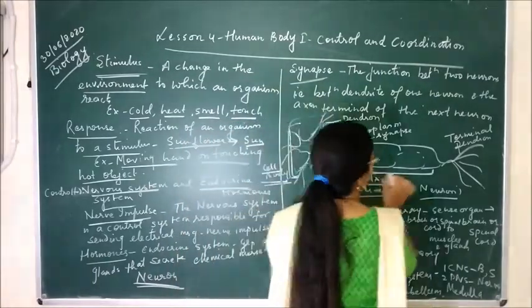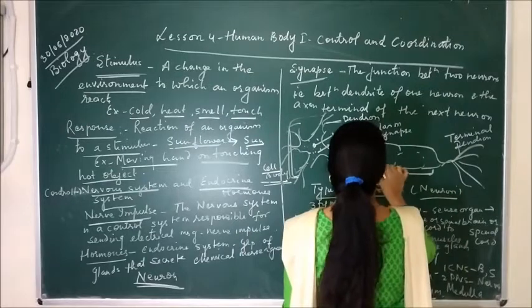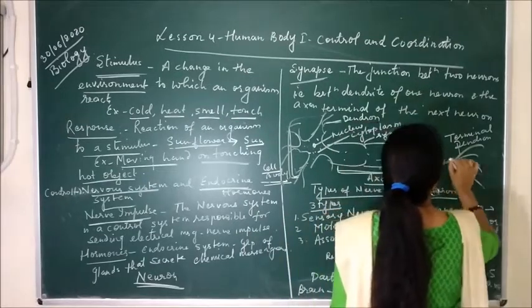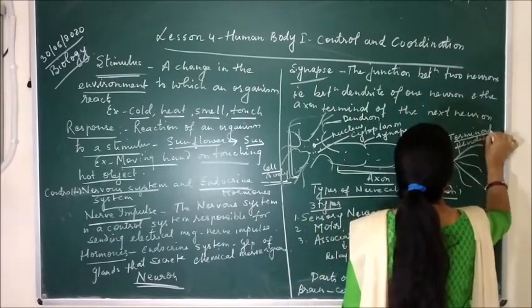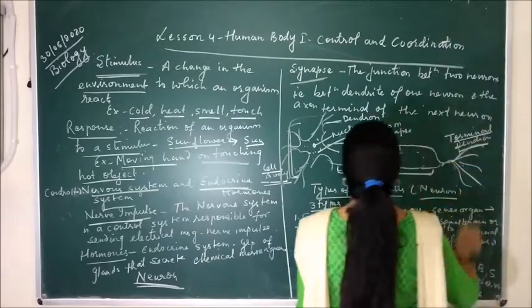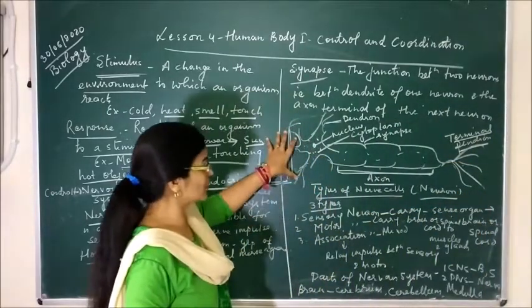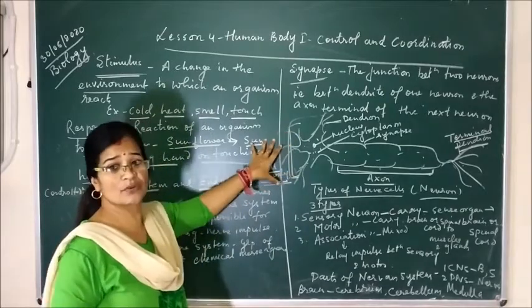So this is the longest part of the neuron, and the last part is called the terminal dendron, which is connected to the axon. Now, how does this neuron function, or how does this neuron work?